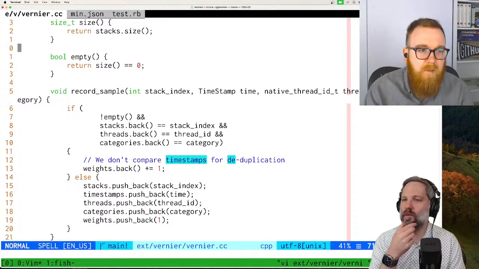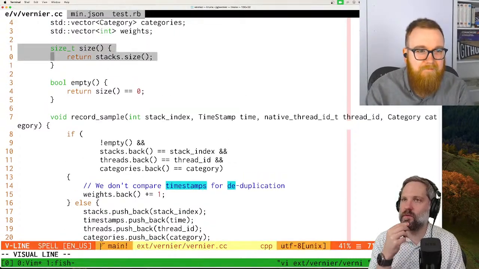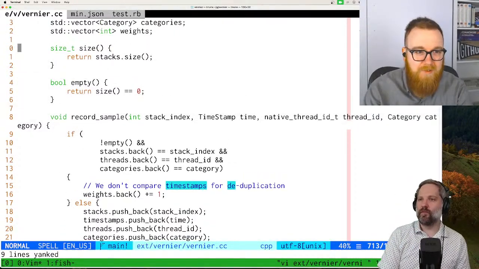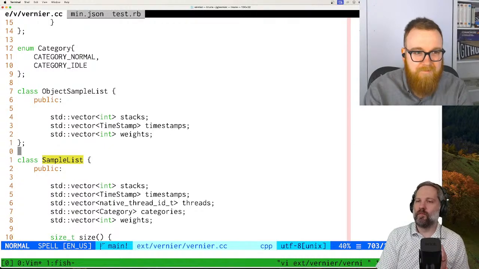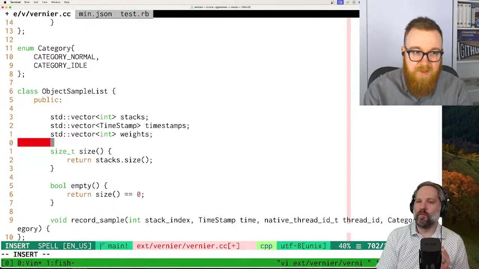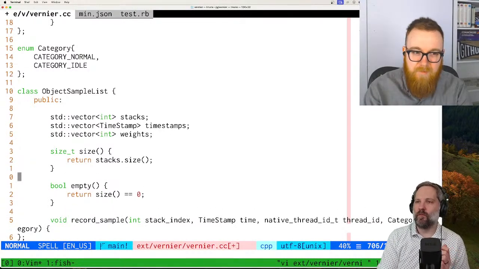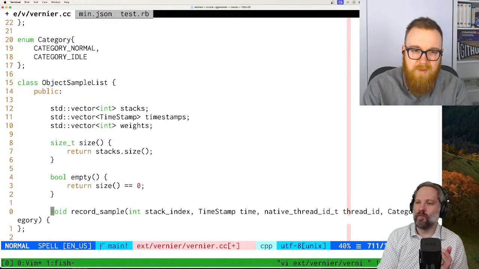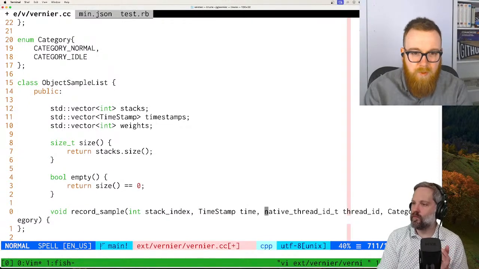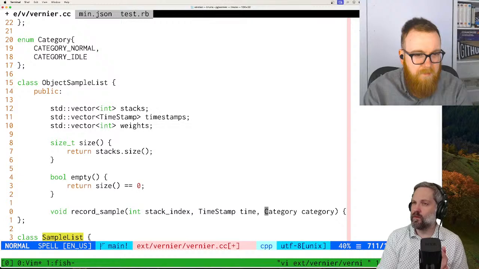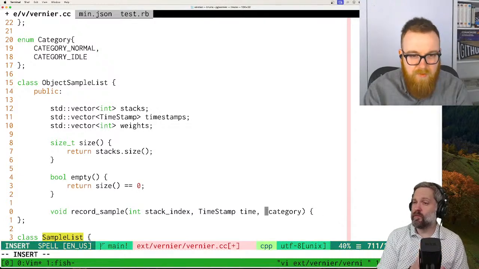I'm just going to copy these because they look helpful. A dot size, we have a dot empty, and then we're going to need to implement record sample. You'll probably want time, stack and int weight. Yep, I think that's it.